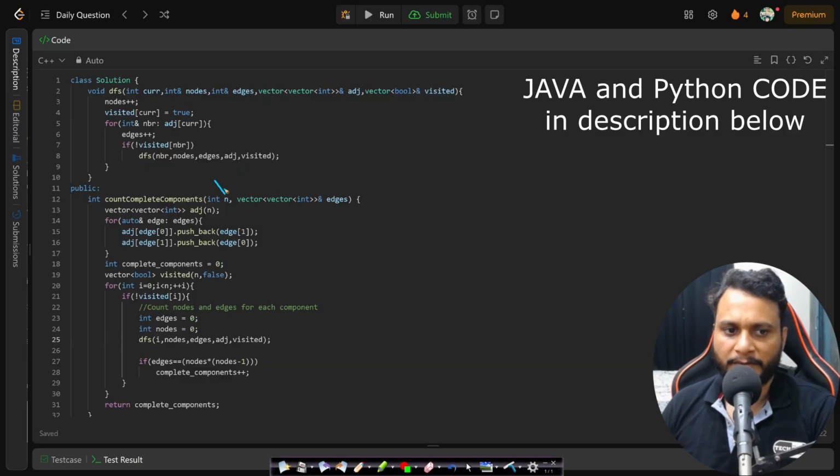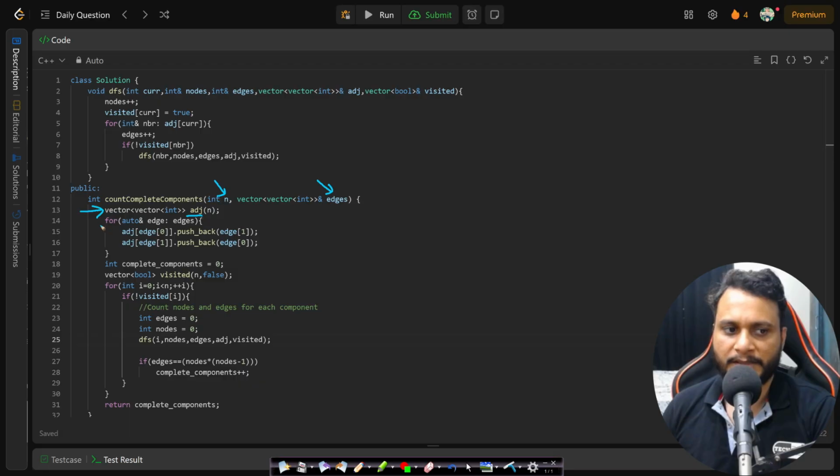In this problem, we are given the number of vertices and the edge list. From the edge list, we can make the adjacency list. This is an undirected graph. So if there is an edge from U to V, then I will consider an edge from V to U as well. So I am adding each of the edges 2 times. The complete component count will be 0. We will be taking a visited array and we will be trying to do DFS from each of the nodes from 0 to n minus 1.